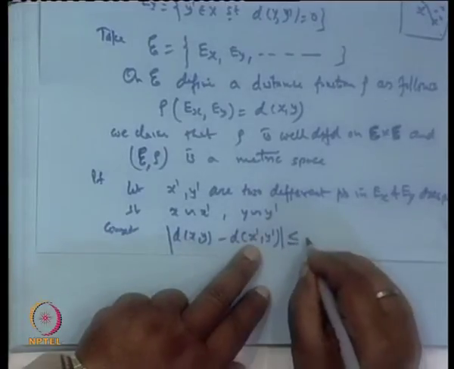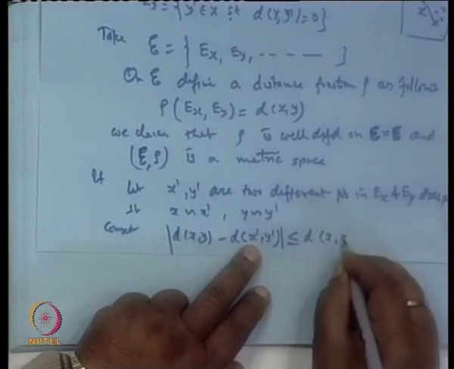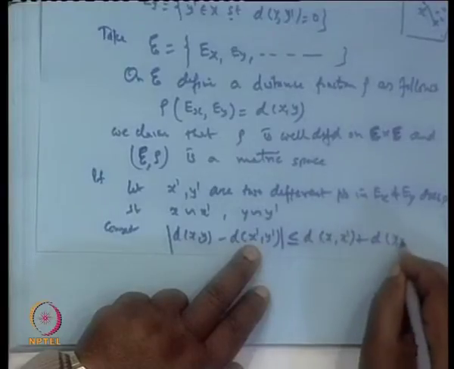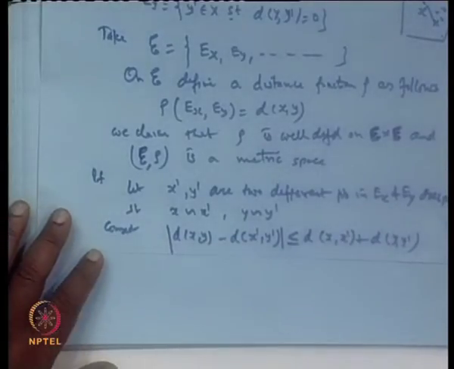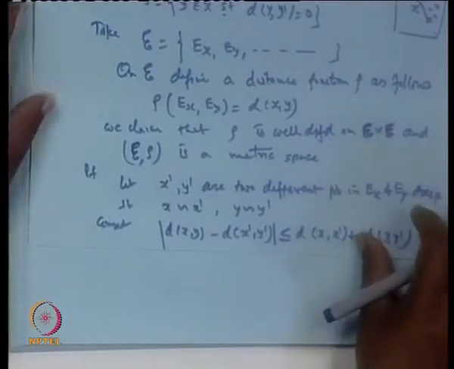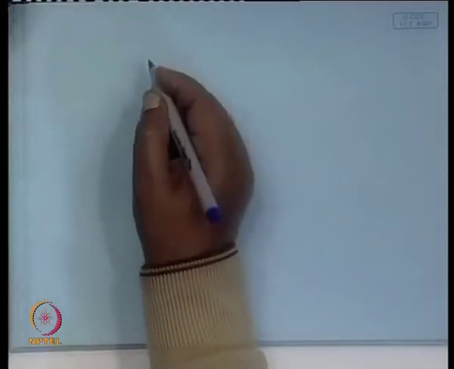We know this is less than or equal to d(x, x') + d(y, y'). Why is this so?